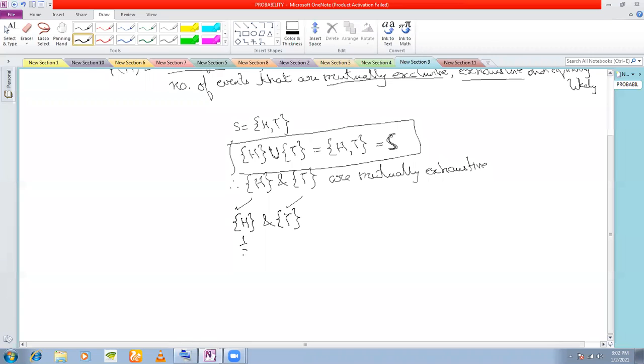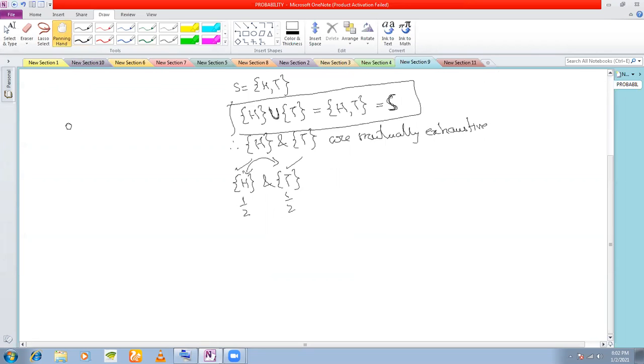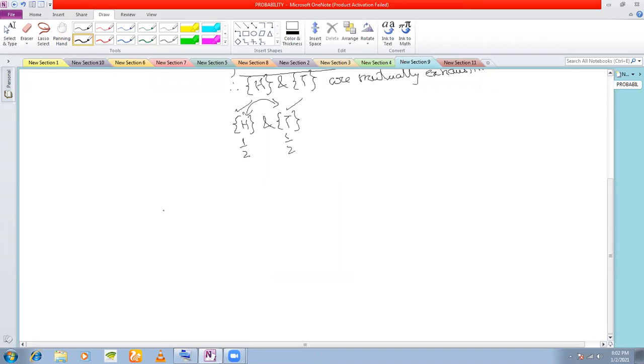50-50. That means these two are equally likely. The probability of this is half and the probability of this is also half. That means these two events are equally likely. Similarly, you can have n number of events that are equally likely. So that is what the classical definition of probability is. This was just a revision of what we have done.